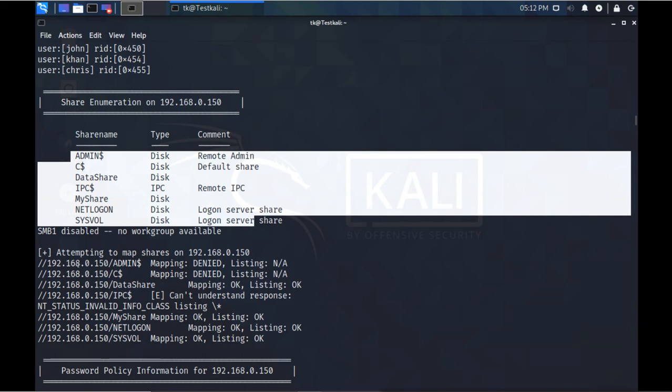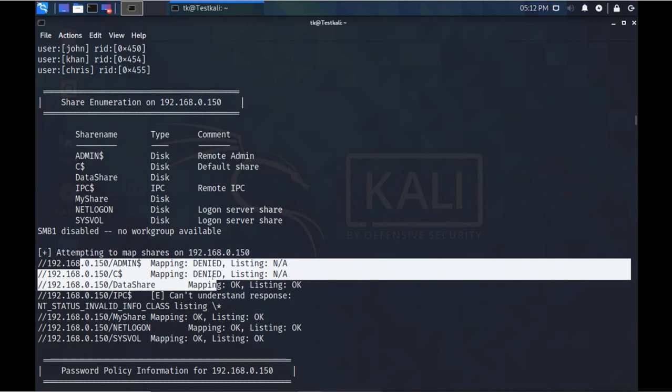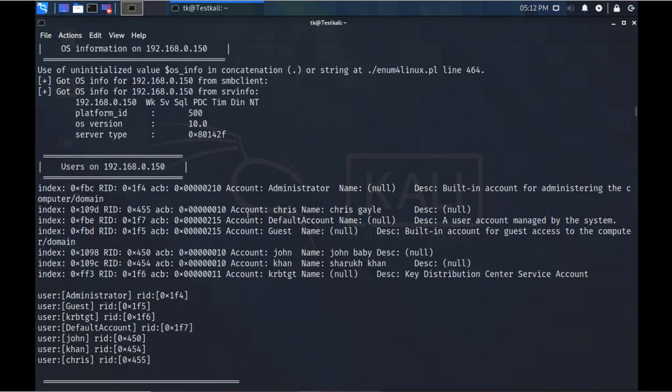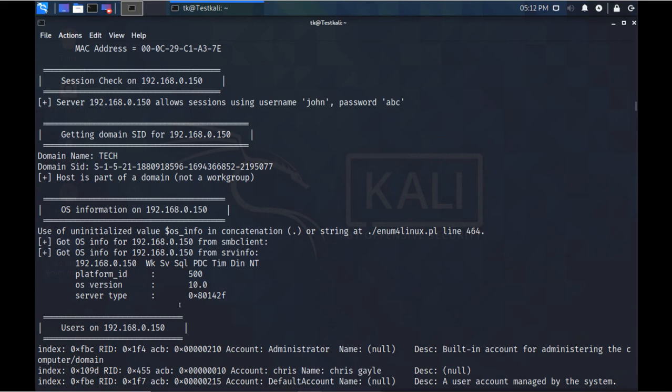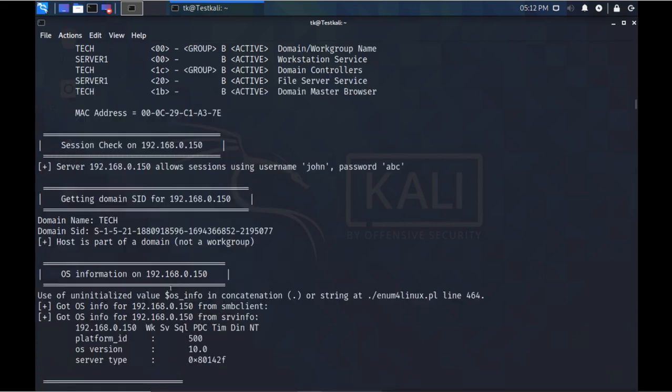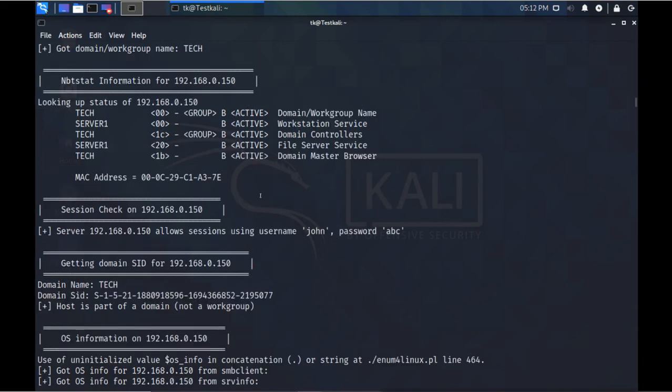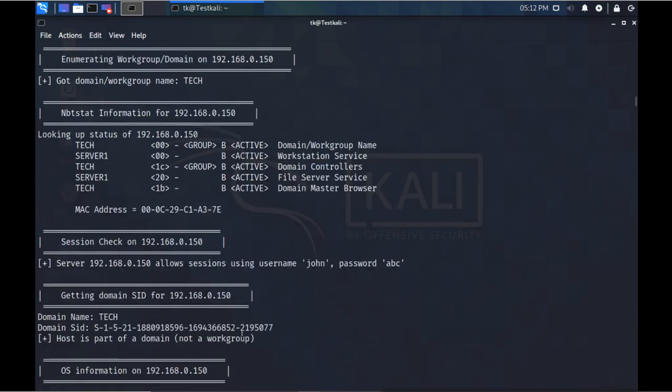These are the mapping of the share folder. These are user information. This is the OS information. It is server type, platform version of that OS. It is showing that. Then here it is getting the domain SID, session checking. It is checking the session for this user, and then it goes on to do this.